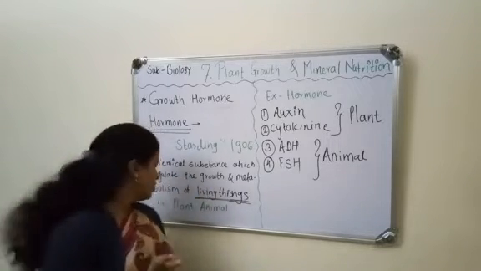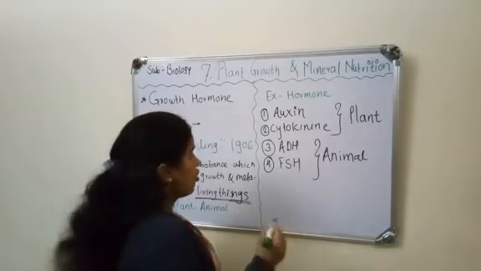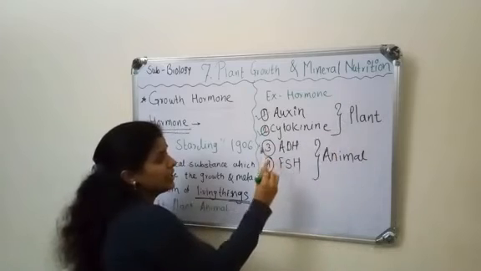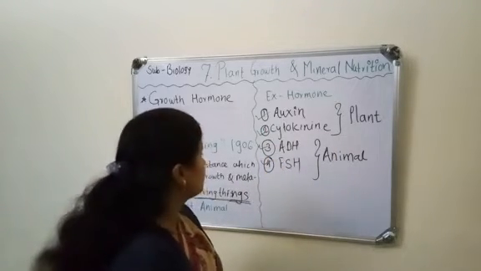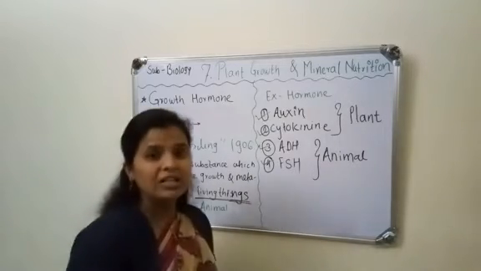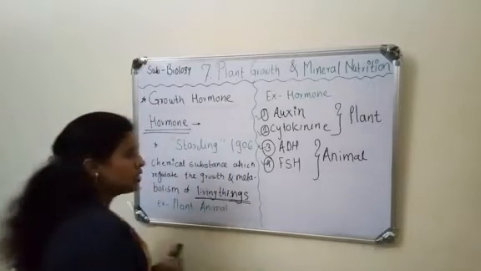Auxin and cytokinin are present in plants, ADH and FSH are present in animals. So this is all about the hormone. Now let's see our core topic. Our core topic is the growth hormone.